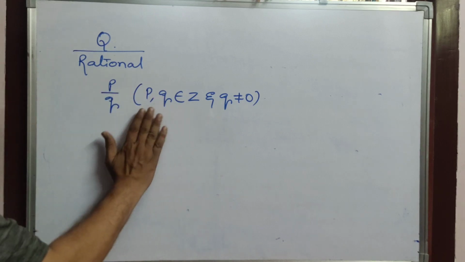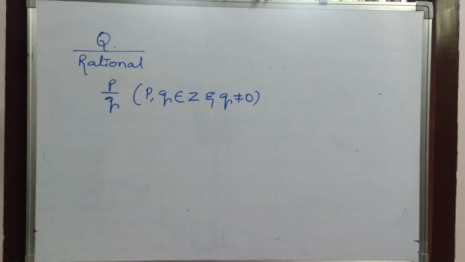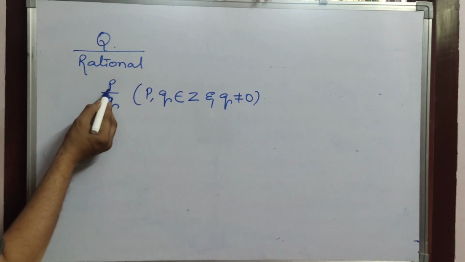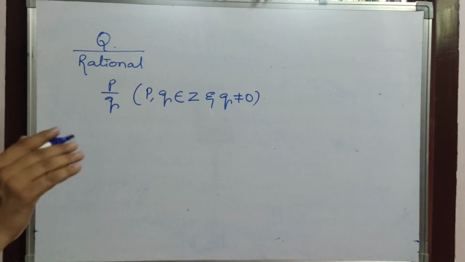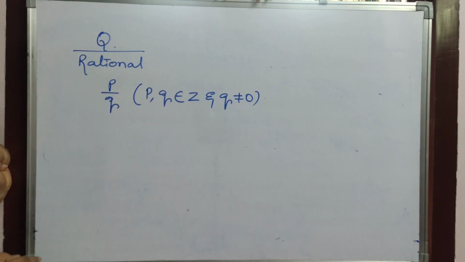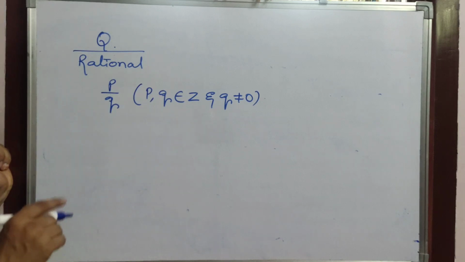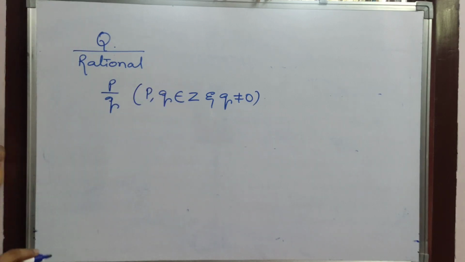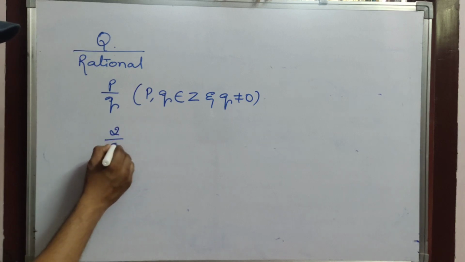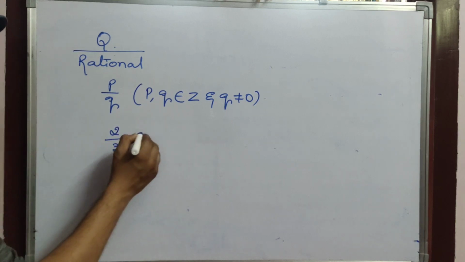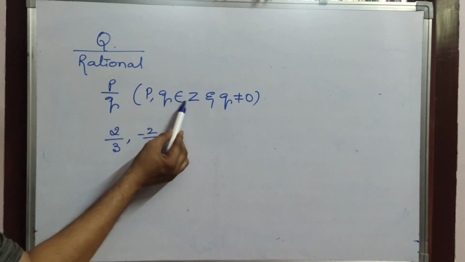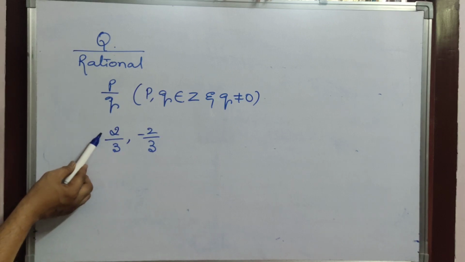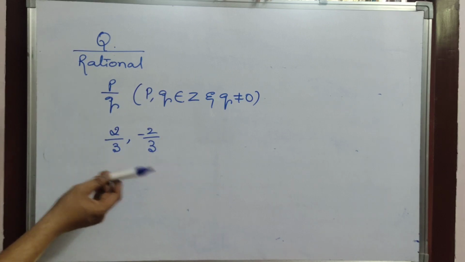So there is a lot of explanation about this, what I wrote in this bracket. See here. Here P is a numerator and Q is the denominator. That means P comma Q belongs to Z. Z means integers. This means positive and negative numbers also are there. But you may get doubt now, sir, what about 0? 0 is neither positive nor negative. So here 2 by 3, you can write as example. Minus 2 by 3 also you can write. That means positive or negative, no problem, any of this.